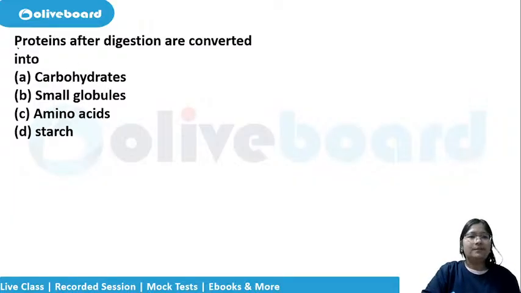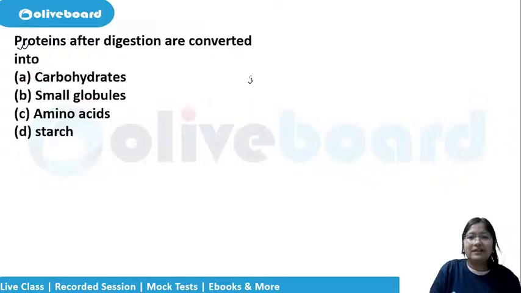Question number 1. Proteins are digested and converted into what? Whenever we take pulses, legumes or protein-rich food, we have protein there. But what we have in our body is not protein, so it has to be broken down.